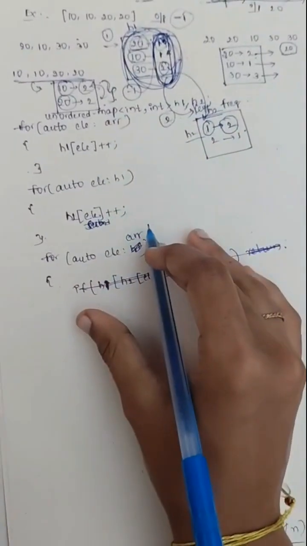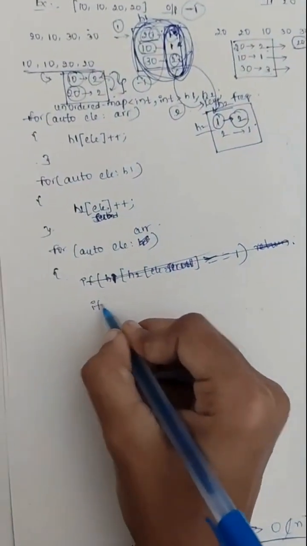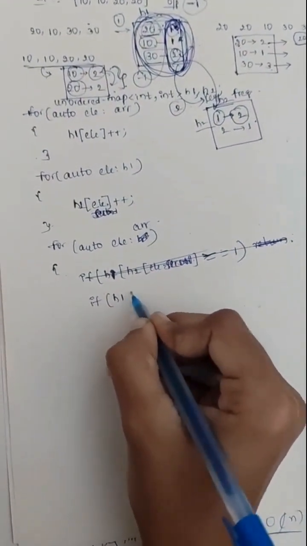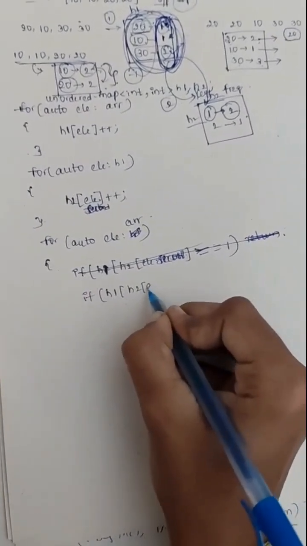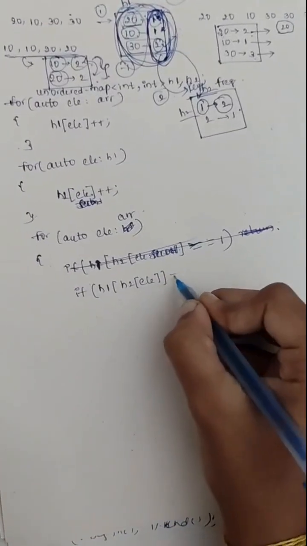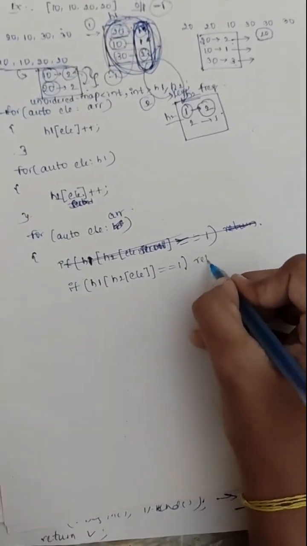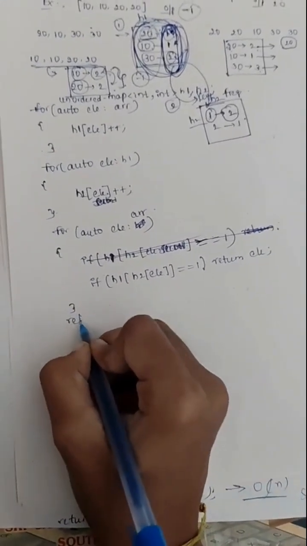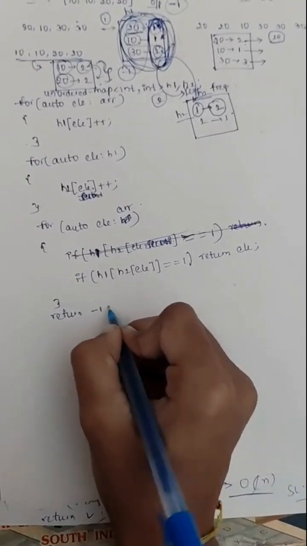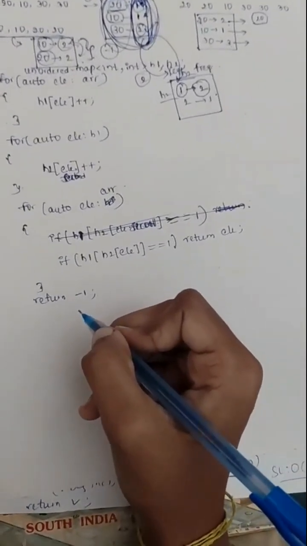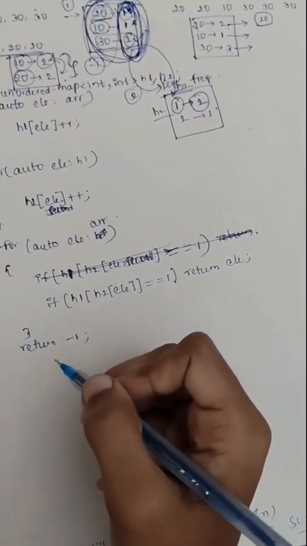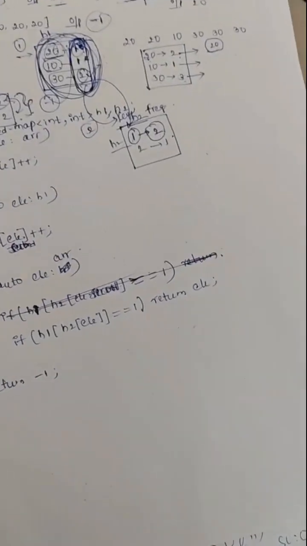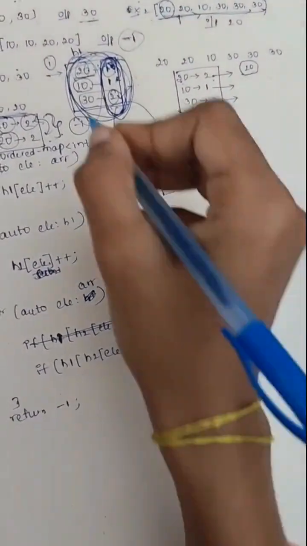Traveling through that array, we are now checking whether H2 of that element is equal to 1, then return that element. If not possible, we need to return -1 as an output. What I am doing, I will give a glance.